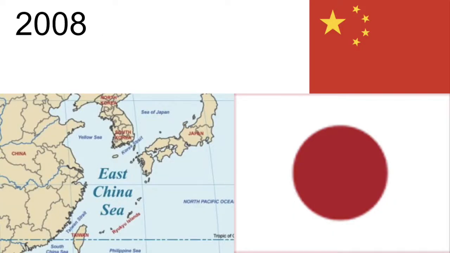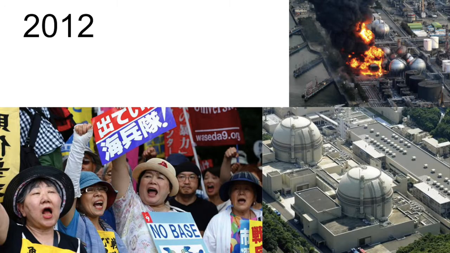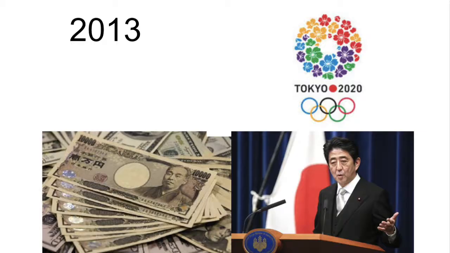In 2008, after a 4-year dispute, both Japan and China are able to compromise on a deal for a joint development of a gas field in the East China Sea. In 2012, despite local protests, Japan restarts the Oi nuclear reactor. It is the first since the meltdown at the Fukushima power plant the previous year.